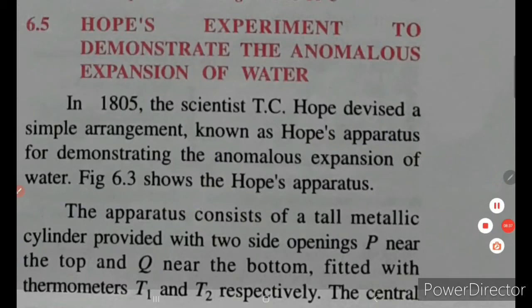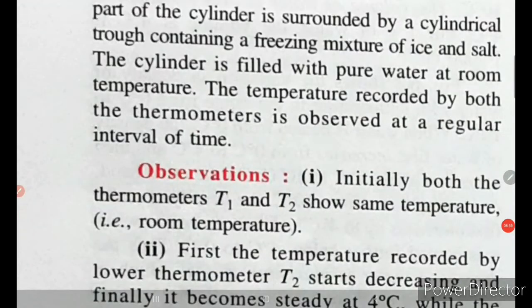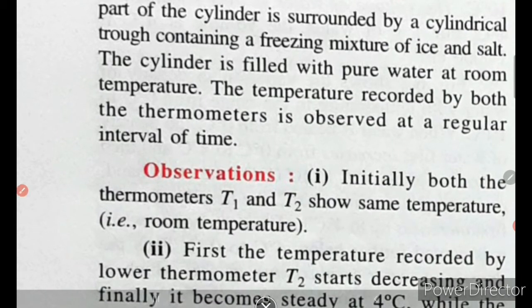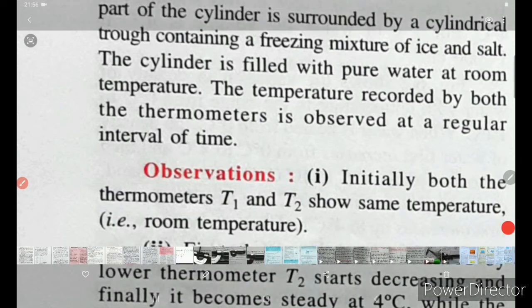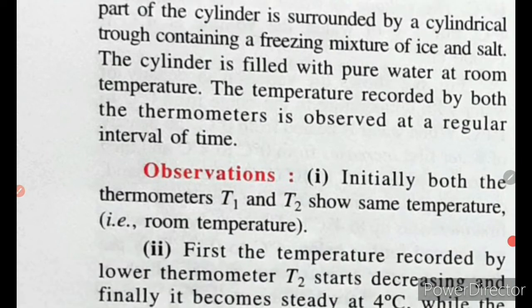The central part of the cylinder is surrounded by a cylindrical trough containing a freezing mixture of ice and salt, right? So the cylinder is filled with pure water at the room temperature, okay. The temperature recorded by both the thermometers is observed at a regular interval of time. Let us go to the figure, okay.